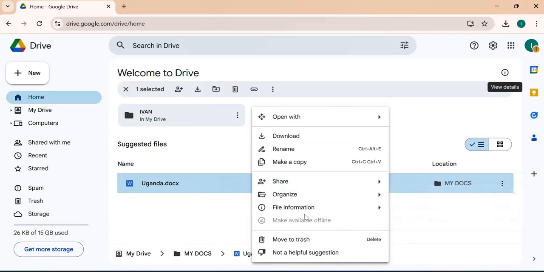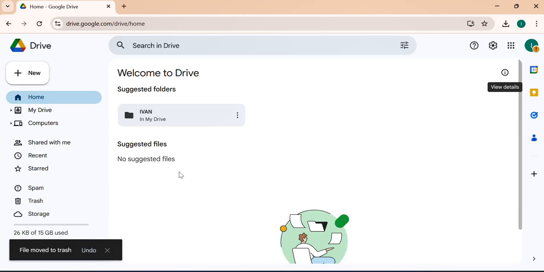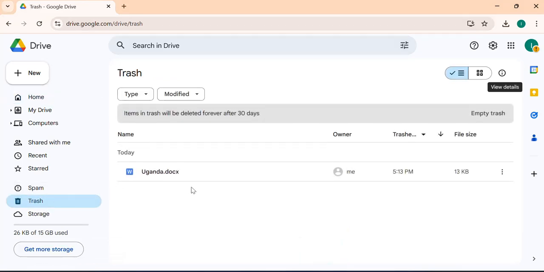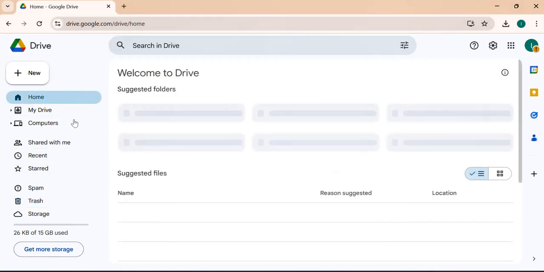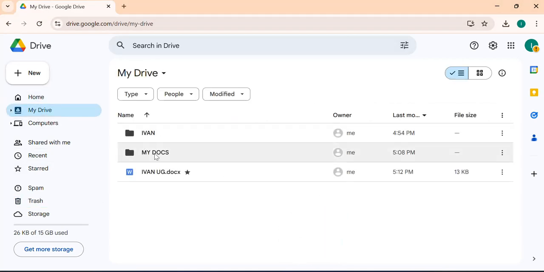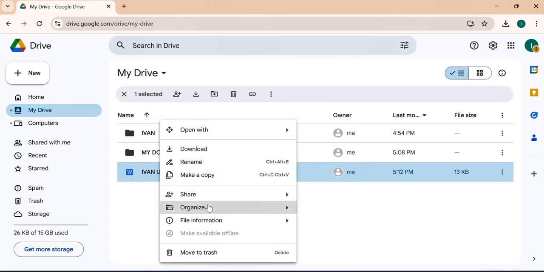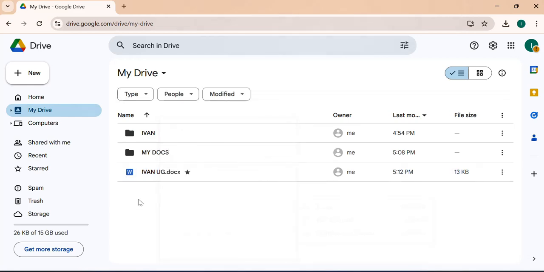Okay, so besides that, I can move it to trash, all right? So when I click on this, I've moved my file to trash. And when I come over to trash, you see it's here. That means it will be deleted after 30 days. When I want to empty my trash, I come over here, I empty. But if I want to keep my work, I can keep it. So it's also another good option. Just right click on your file and then you see that you will have options to do with it. Okay, so those are some of the most basic features on this Google Drive.